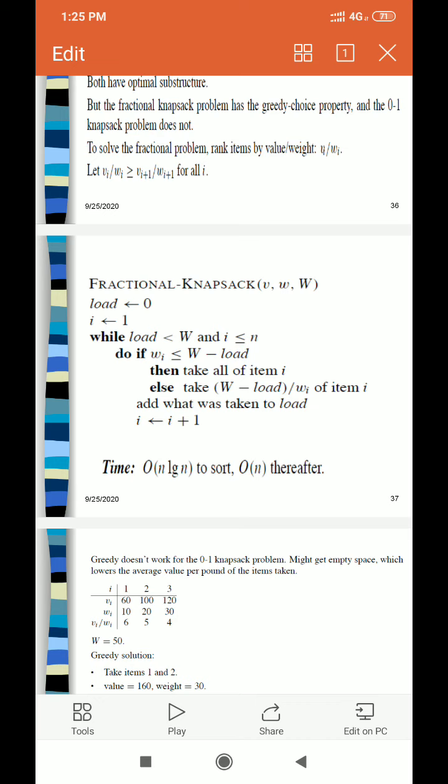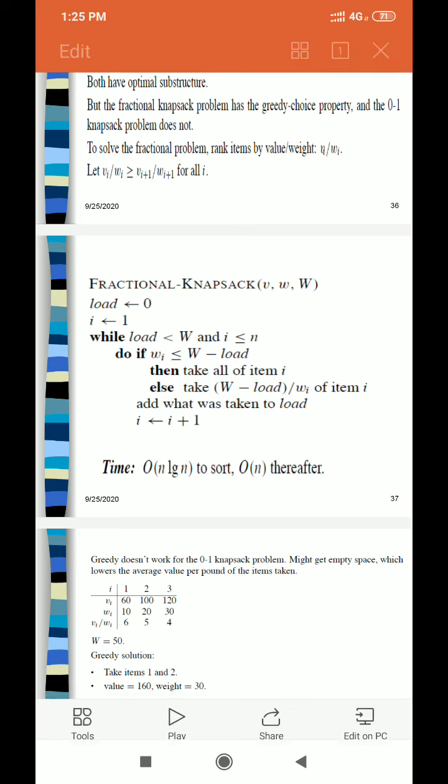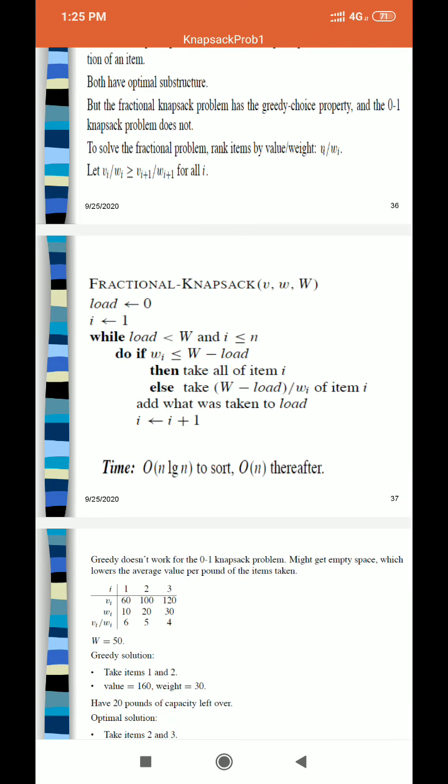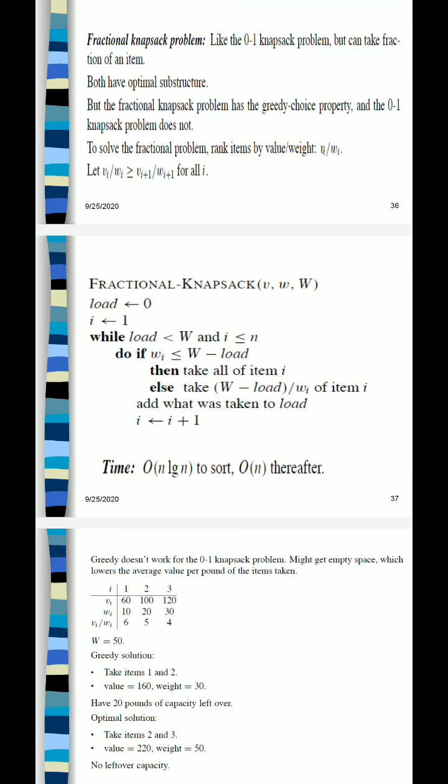You must note this point, that if the item weight is greater than the remaining capacity of the knapsack, then you should take the item with a fraction. That fraction can be calculated using remaining capacity divided by the weight of the item. And remaining capacity is what?